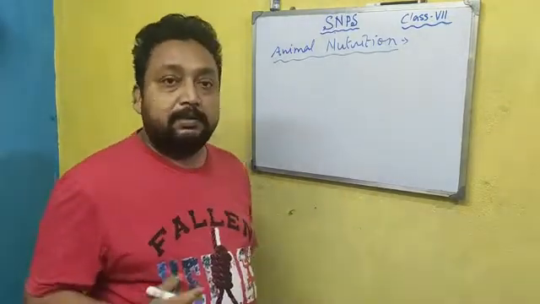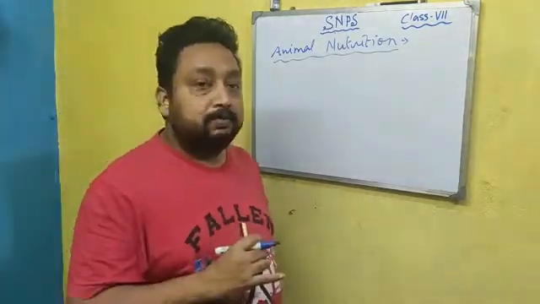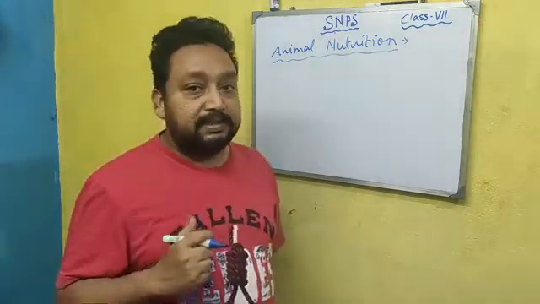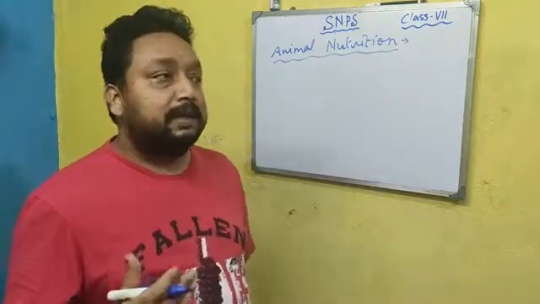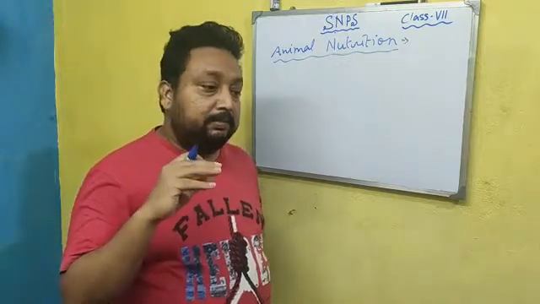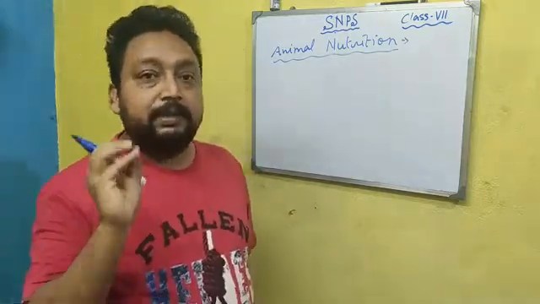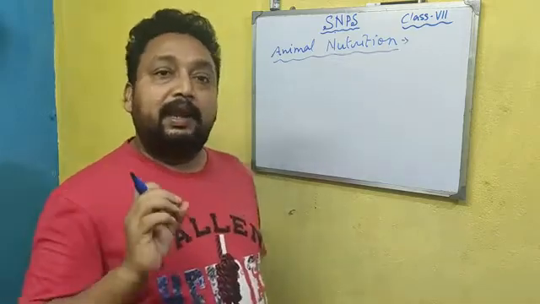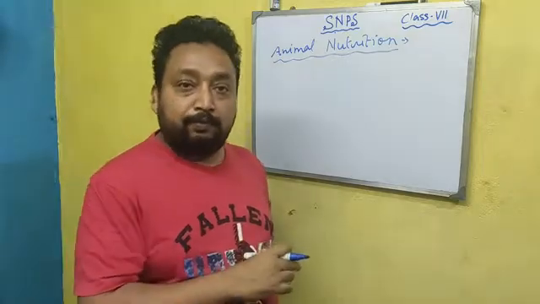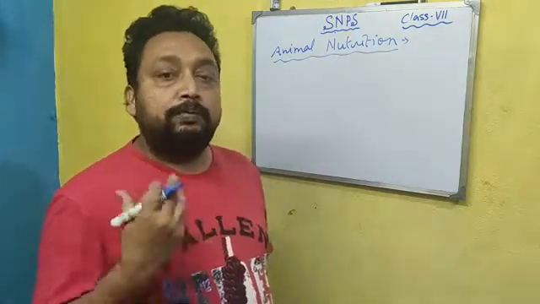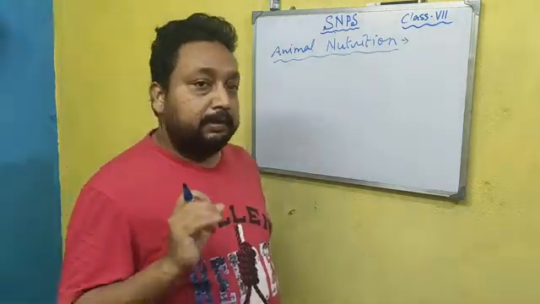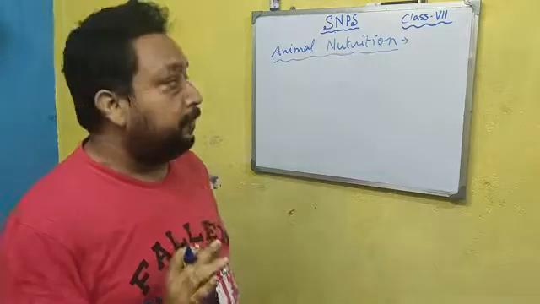In previous classes, we discussed the process of nutrition and different types of nutrition in plants. In this class, we will discuss animal nutrition. What is nutrition? Nutrition is the process by which any kind of organism, maybe plant, maybe animal, takes up food and uses the food to produce energy. That process is called nutrition. This is the definition of nutrition.